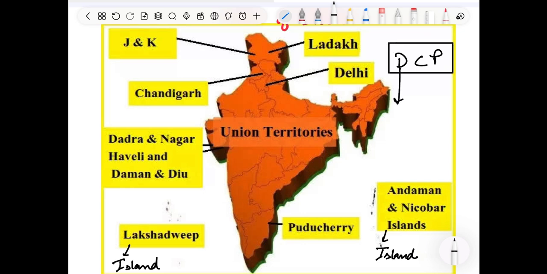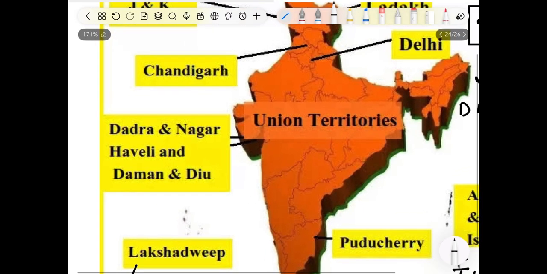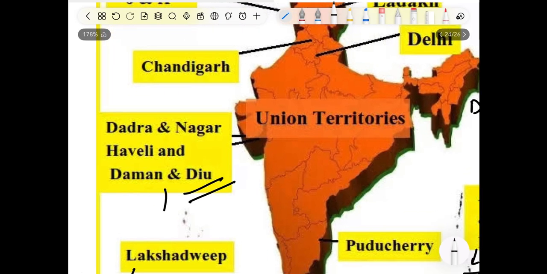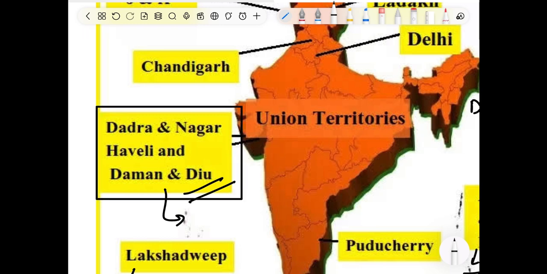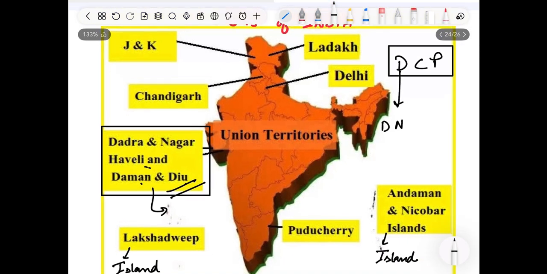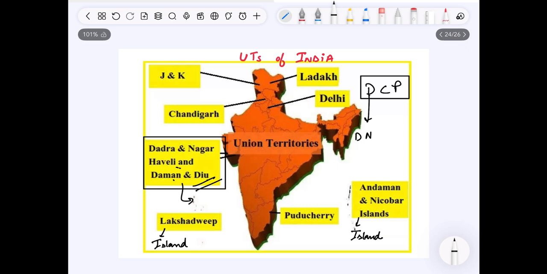D stands for Dadra and Nagar Haveli and Daman and Diu. These were separate UTs before, but these were combined to form one UT. So these are not 2 UTs. This is only a single UT, Dadra and Nagar Haveli and Daman and Diu. These were combined into single union territory. C stands for Chandigarh and P stands for Puducherry.